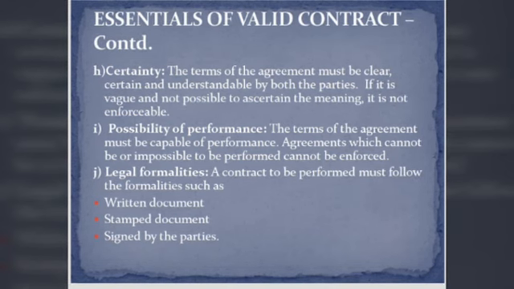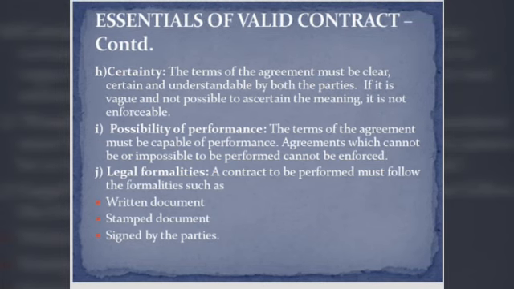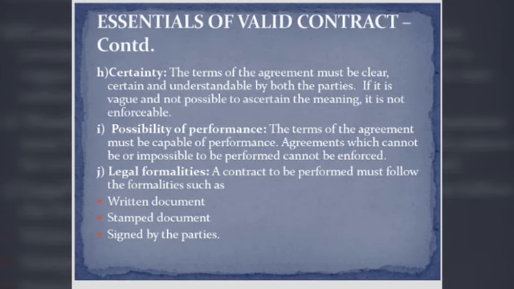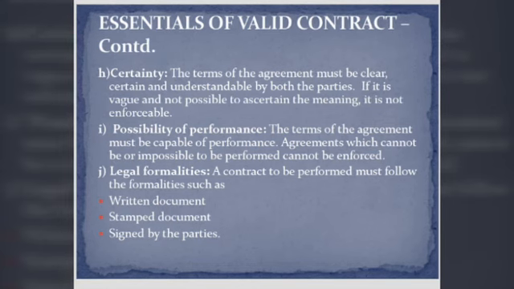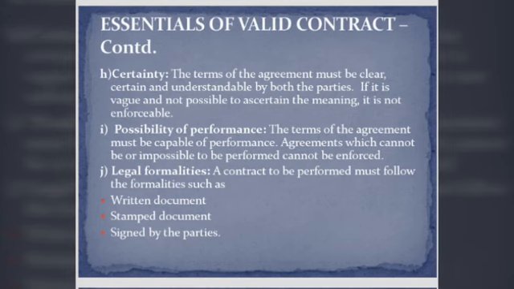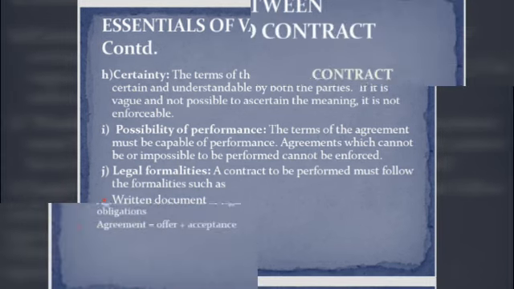The last essential is legal formalities. A contract must follow certain formalities which are legally accepted. That is, the contract must be in writing, or it must be in a written document. It must be stamped and signed by both the parties. These are the essentials of a valid contract.